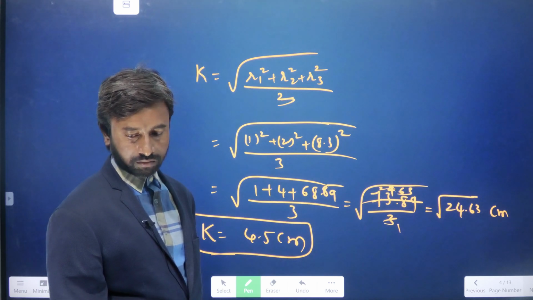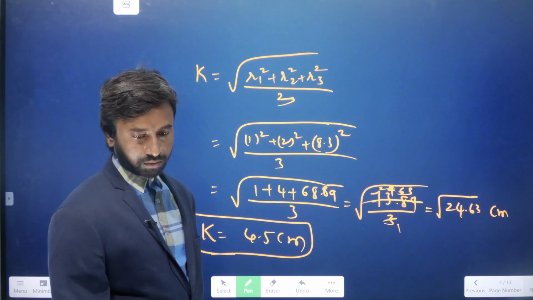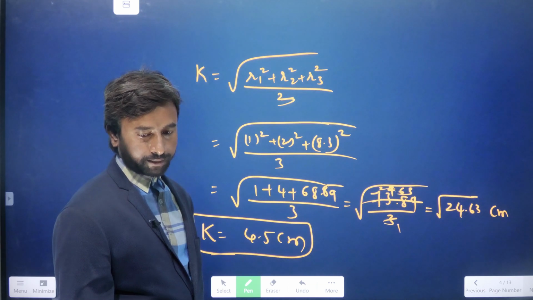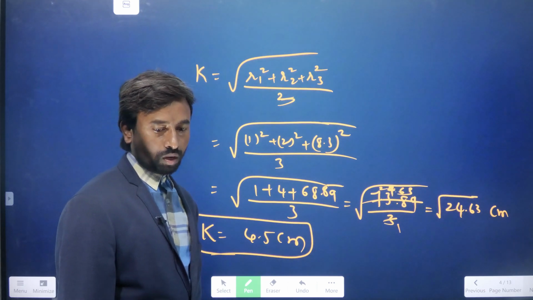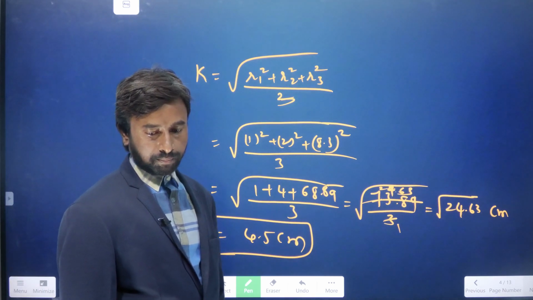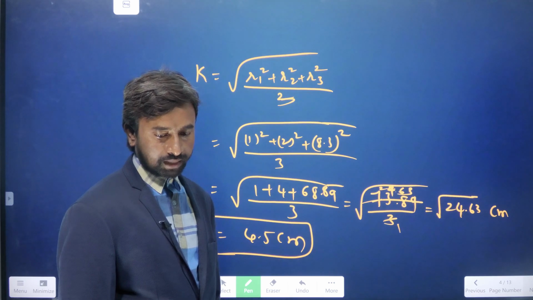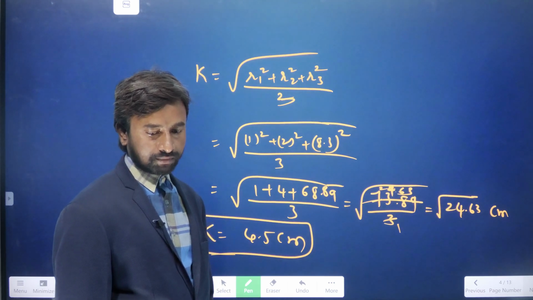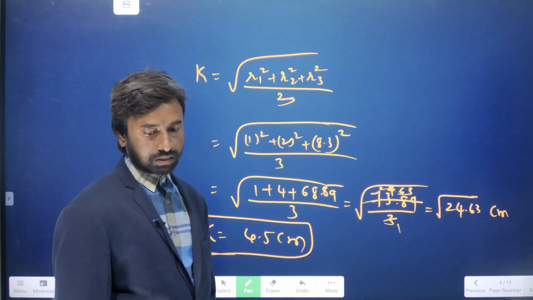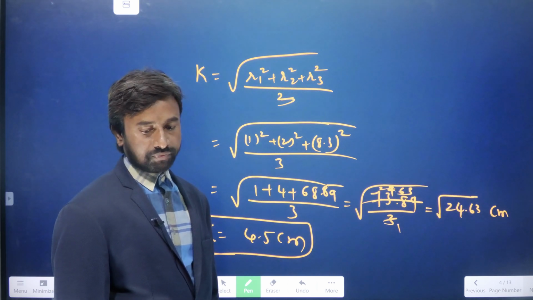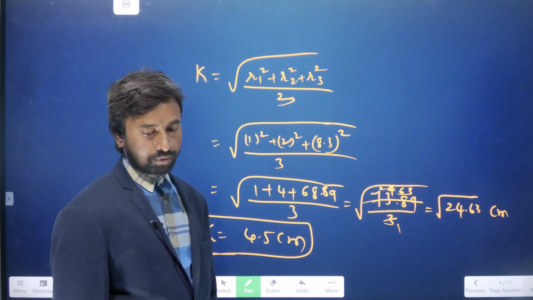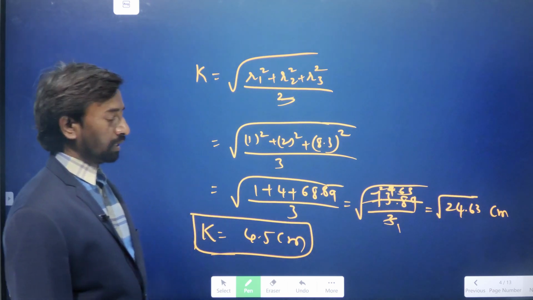Next problem we'll see here. I is the moment of inertia of a thin square plate about an axis passing through opposite corner of the plate. The moment of inertia of the same plate about an axis perpendicular to the plane of the plate and passes through its center. So here it is given a square plate, moment of inertia of the square plate passing through its center, perpendicular to its plane.